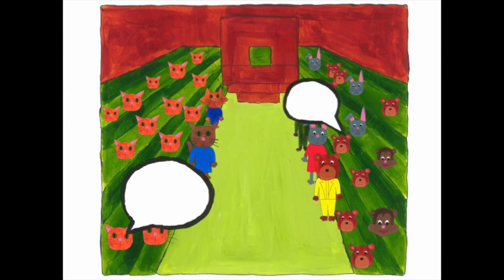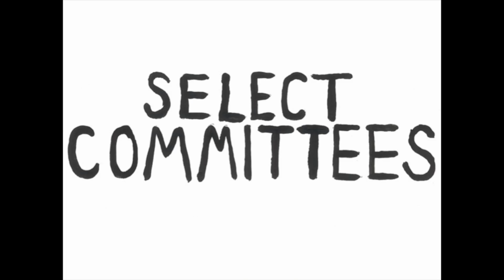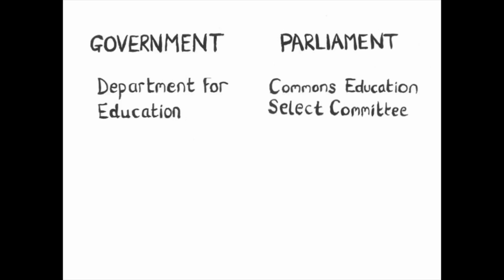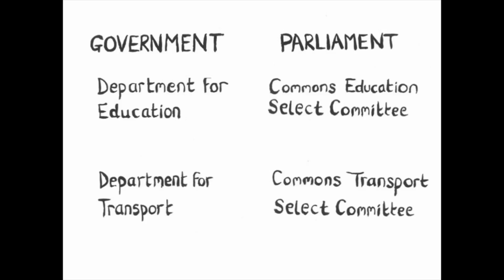Another way Parliament holds the government to account is with their select committees. What's a select committee, I hear you ask? Well, for every government department there is a parliamentary select committee. So there's the Department for Education in Government, and in Parliament there's the Commons Education Select Committee. The Government Department for Transport is matched with the Commons Transport Select Committee, and there are both Commons Select Committees and Lords Select Committees.